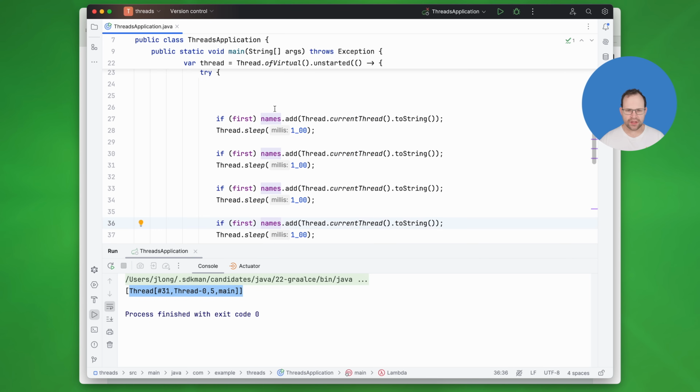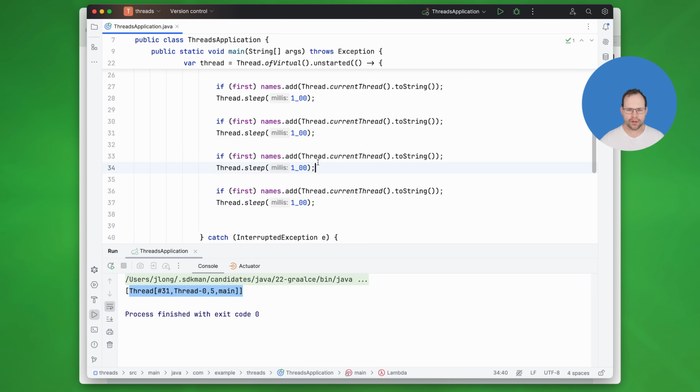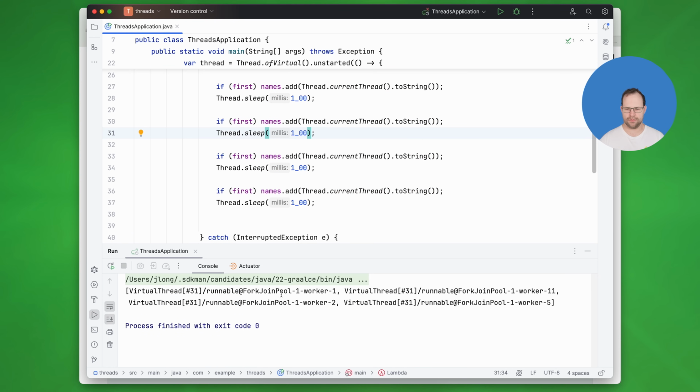So I'm on Market Street the entire time, and I'm taking note of the street 4 different times. What's happening? Let's see. Oh, look at that. Market Street is no longer Market Street. I was on worker 1, and then I moved to worker 11, and worker 2, and worker 5. Now this is a set. Sets are not necessarily ordered, and in fact, this one is not, so this could be in different orders. And of course, the movement from one thread to another is random. So when I've sometimes run this demo, you'll see that I'm on maybe 3 threads. I've even seen it once where it's on 2 threads, which is complete random.